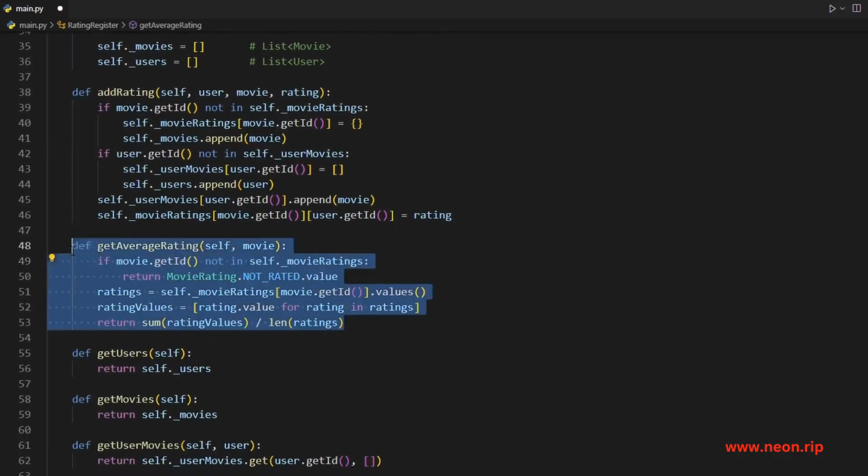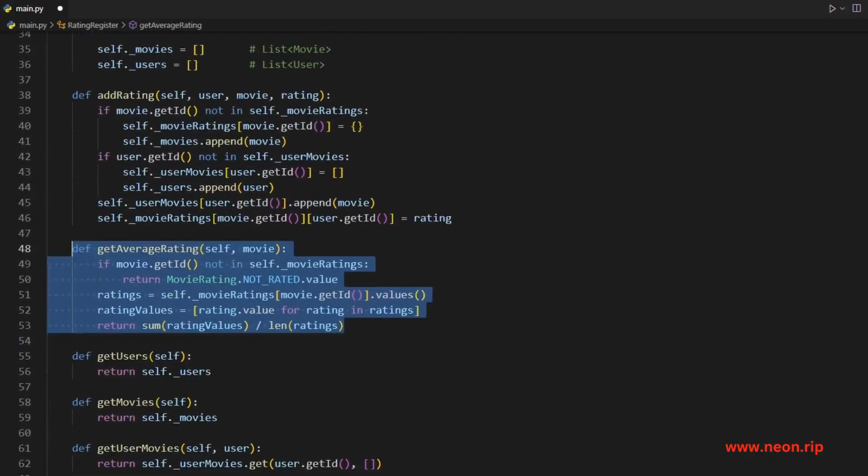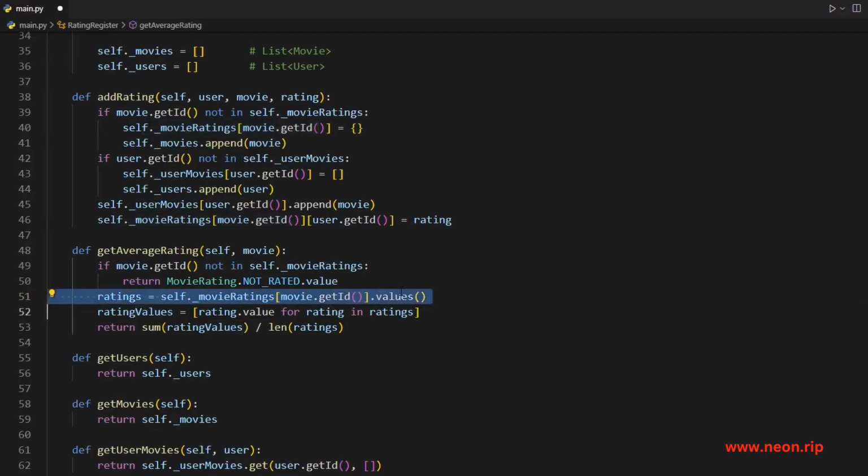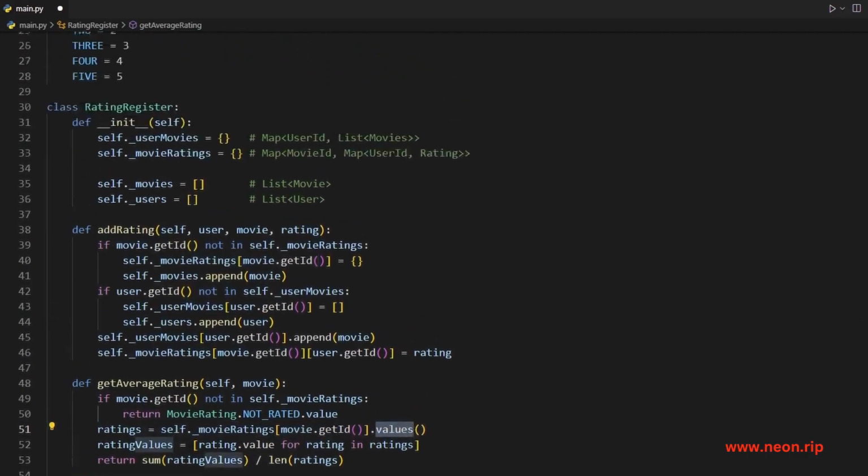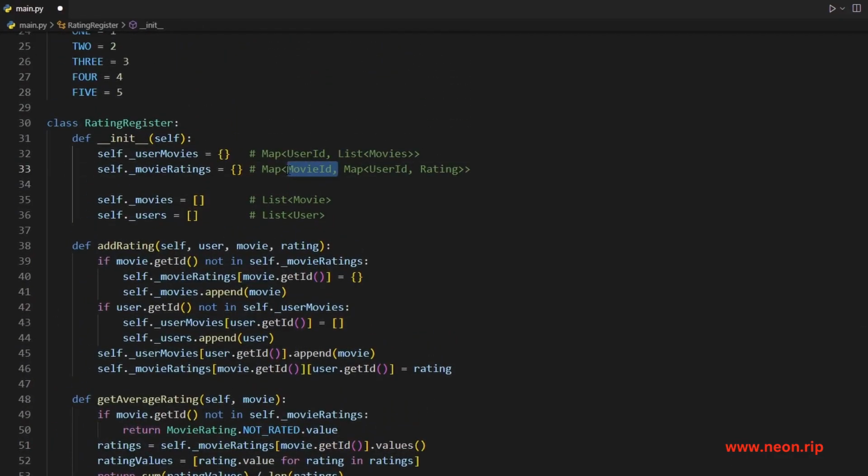And maybe this could have even gone in the recommendation class, but I think it makes enough sense to have it here. Given some movie, we can easily calculate the average rating for that movie. Well, if it's not been inserted yet, we should probably return the not rated value. But if it has, we will get the movie ratings and call values on it because we know that when we use the movie ID as a key, then we get this hash map. We don't want the user IDs, we just care about the ratings. So by calling values, we just get the ratings.